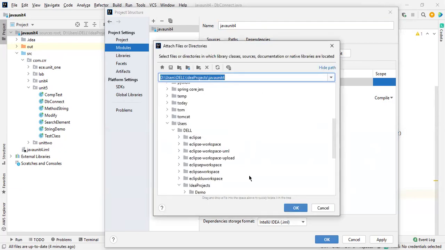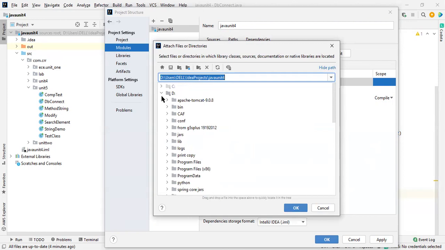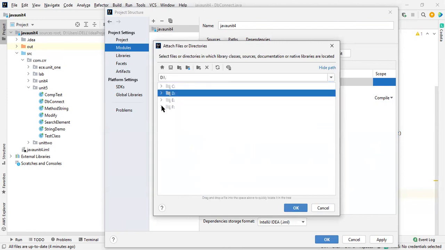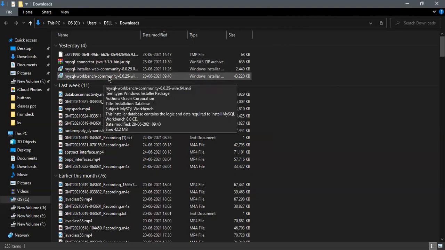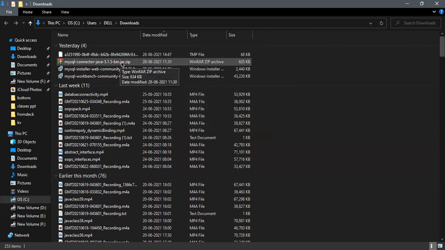Where is it available? Inside the downloads, we have the jar files. Many jars are available for me. Let me copy the path. I'll just show you that one. Wait a second. Yeah, I got it. See this one, this is a zip file. After unzipping this, you will get this jar file, the bin.jar file.